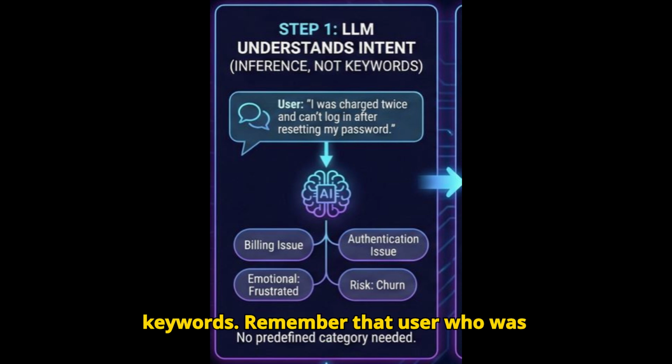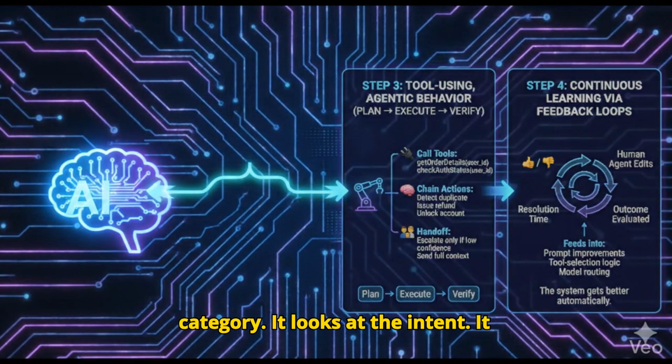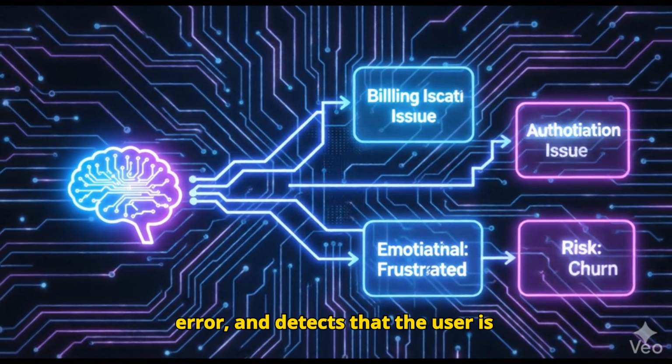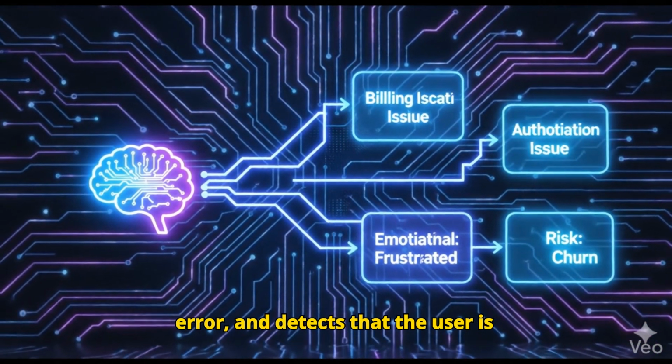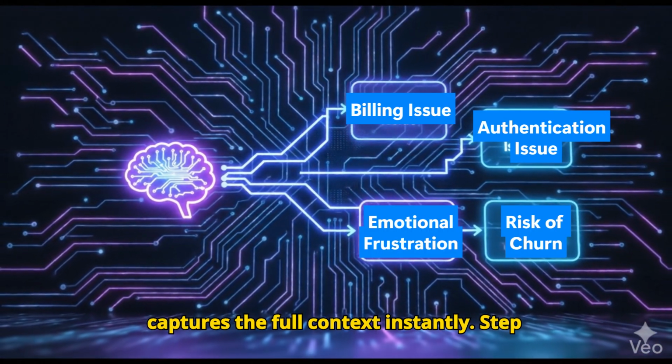Remember that user who was charged twice and locked out? The AI doesn't force them into a single category. It looks at the intent. It sees a billing issue, an authentication error, and detects that the user is frustrated and at risk of churn. It captures the full context instantly.